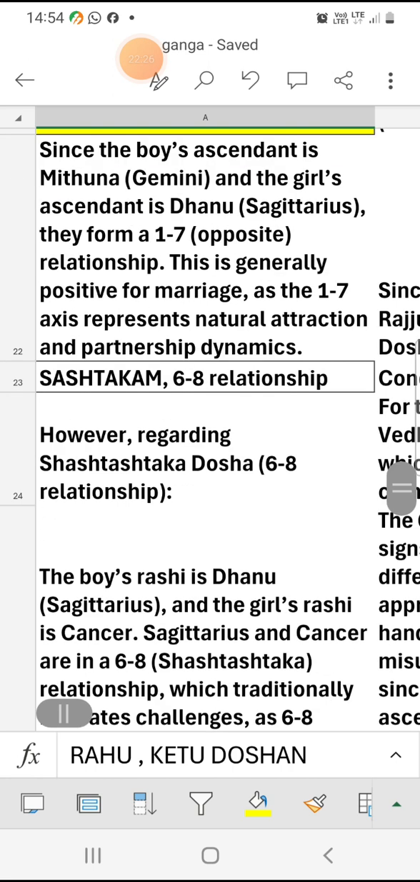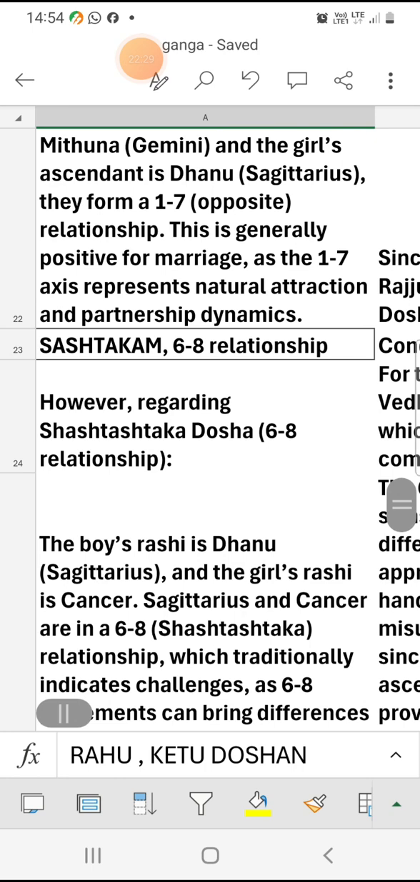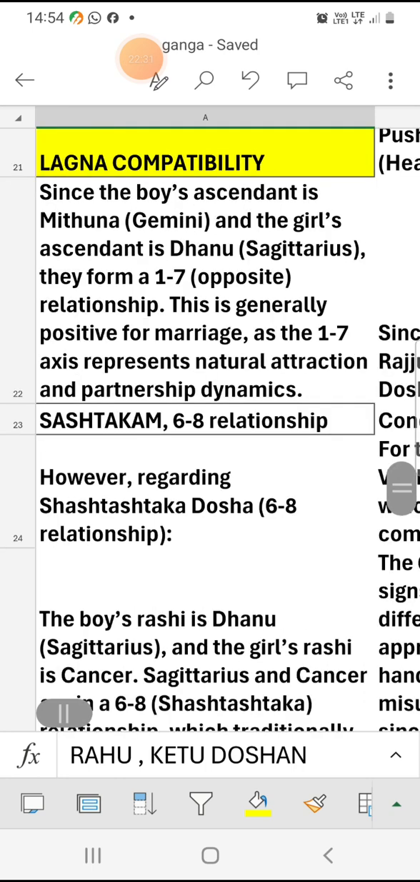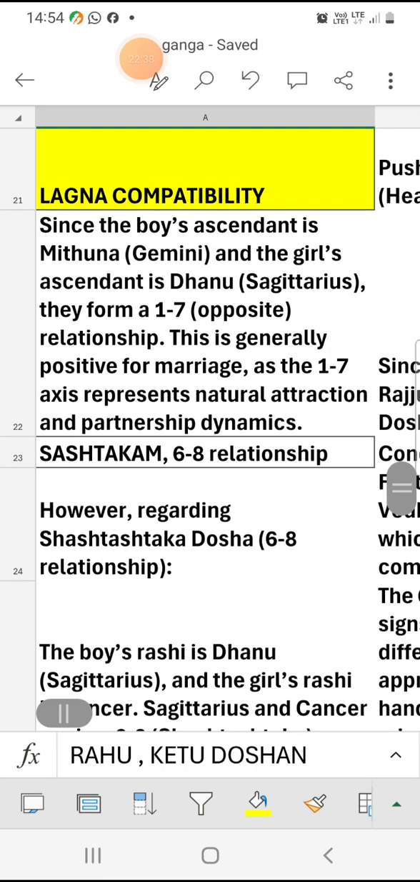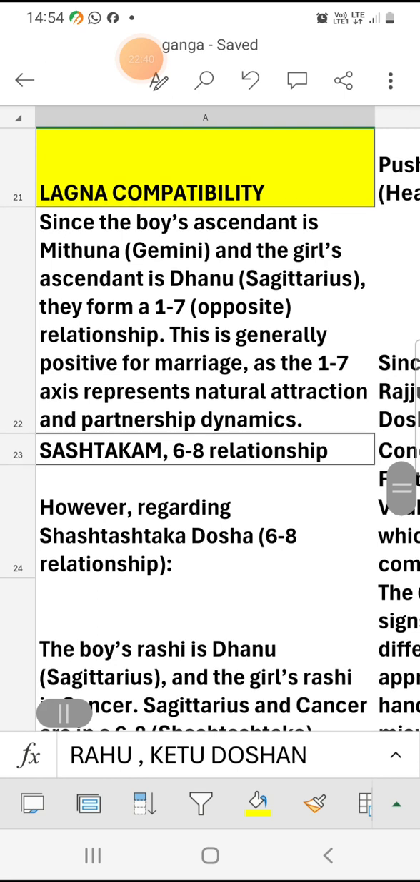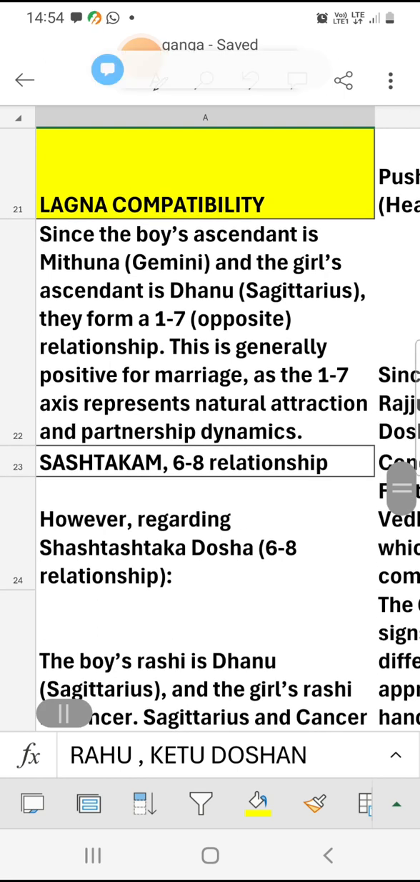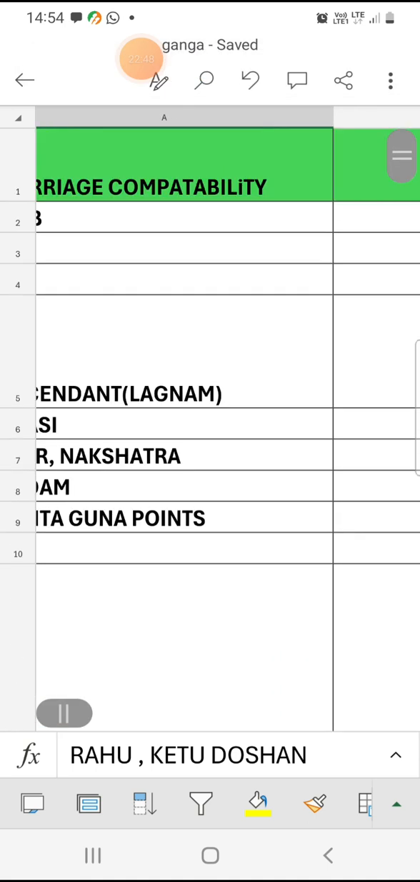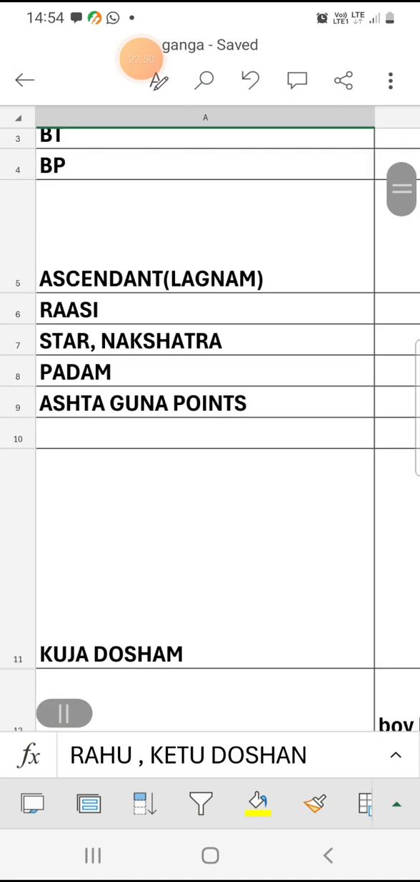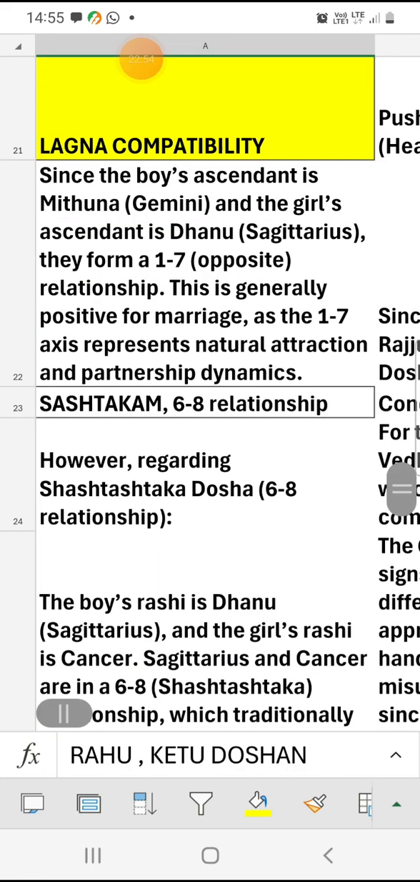So it is a positive for marriage. The 1-7 axis represents natural attraction and partnership dynamics. Now Lagna compatibility: somewhere you may find an astrologer saying, okay sir, these two Lagnas are not compatible. Don't consider only one point; go into the many other points as well. As I told you, all these points you need to consider. You need to make an Excel sheet chart, and within it note down all the points.